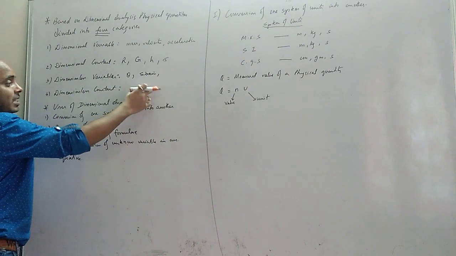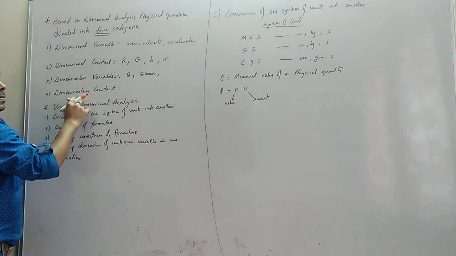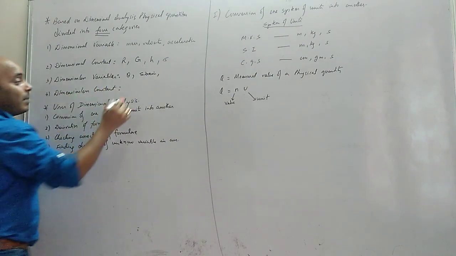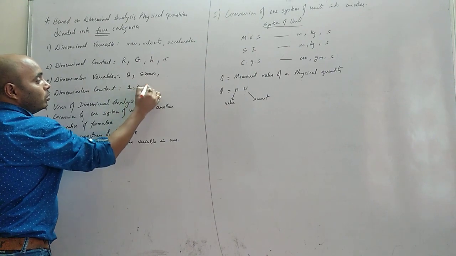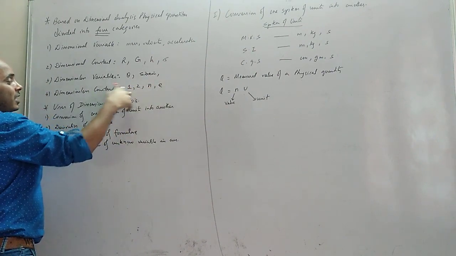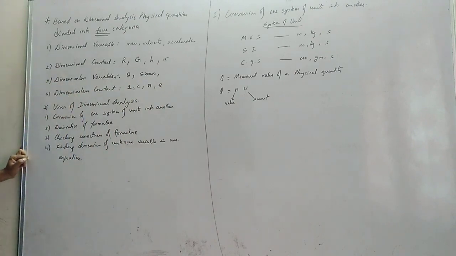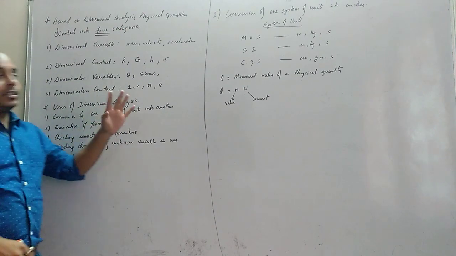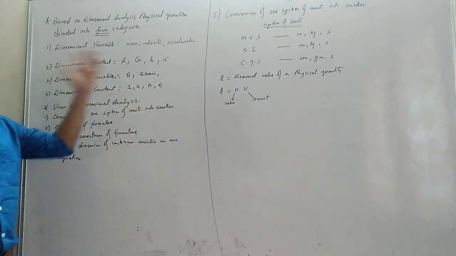These physical quantities have no dimension and its values are constant. For example, 1, 2, pi, e. Constant है ना values, and इसका dimension नहीं होता है. Okay, now we will study the uses of dimension analysis. This is important. Why are we studying this topic?